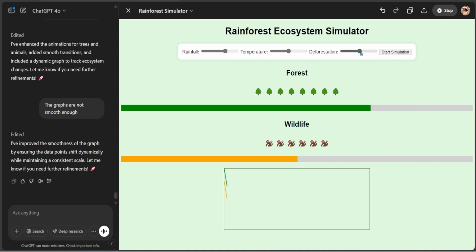I'm going to increase the deforestation again. Trees are going down. And with the trees, the wildlife is also decreasing. I'm going to increase the rainfall, decrease the deforestation, and you can see all of them are increasing. Temperature is increasing. The animals are decreasing. This is a clear and beautiful graph for students to see and visually learn.